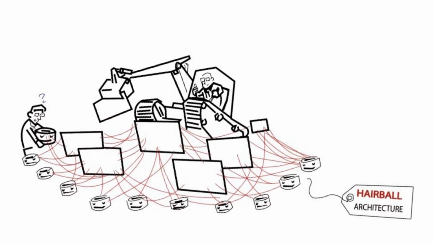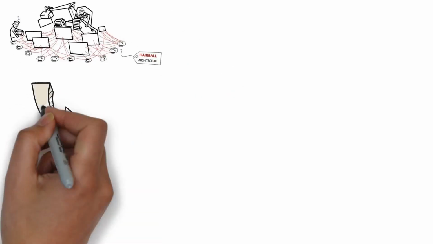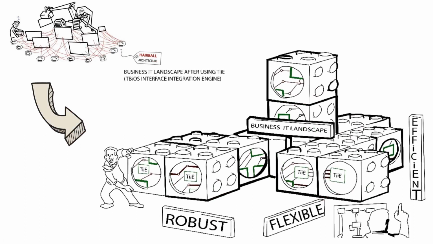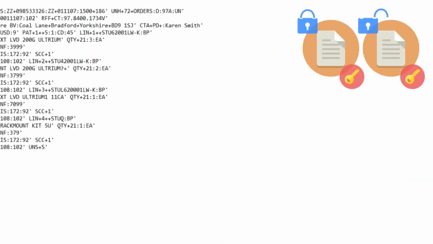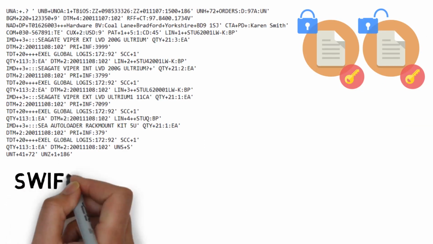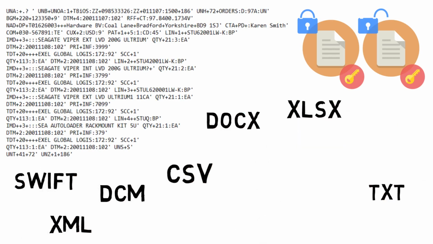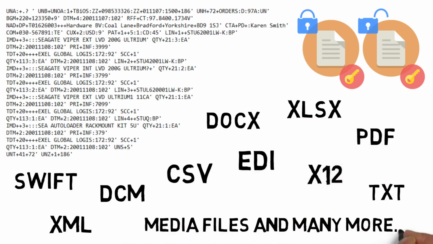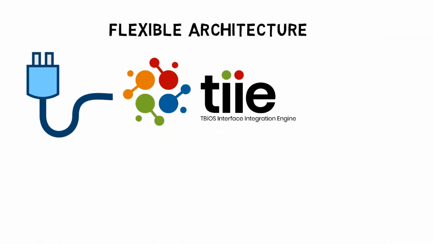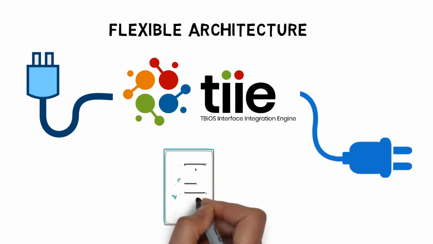TiiE can quickly transform any hairball architecture into an immaculate enterprise architecture. TiiE can securely process other digital message forms, such as Swift, DCM, XML, TXT, CSV, DocX, XLSX, EDI, X12, PDF, media files, and many more. TiiE's flexible architecture allows the developers to quickly build a message transformation plugin according to their business requirements.